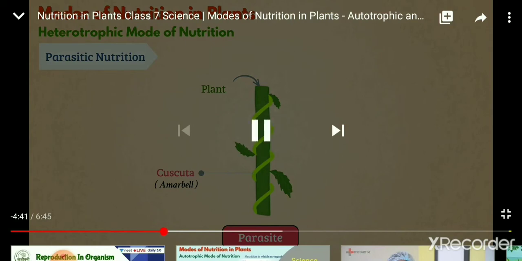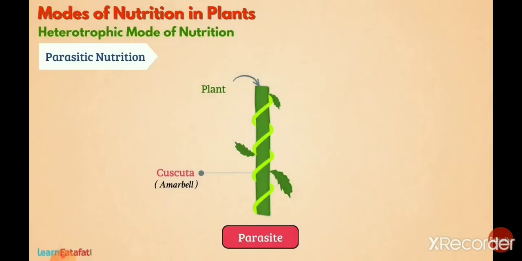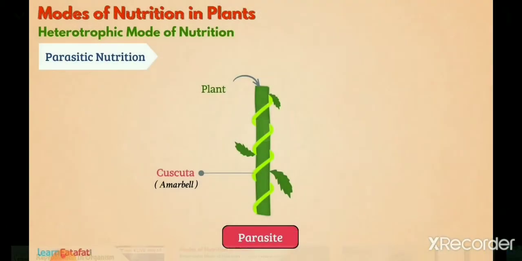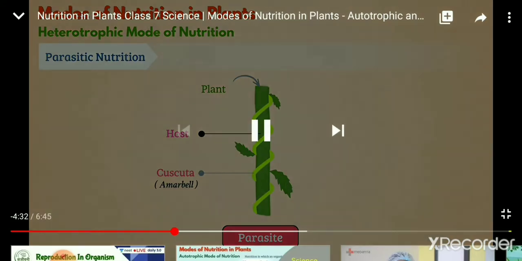If I take the example of mistletoe, we have discussed earlier also that mistletoe is also a parasitic plant like cuscuta, but it is not a total parasite because its color is green. It can prepare its own food and it depends on the host plant for water and nutrients. So such types of parasitic plants are known as partial parasites.